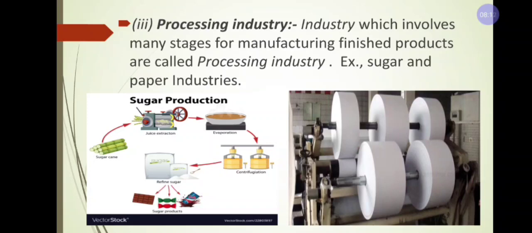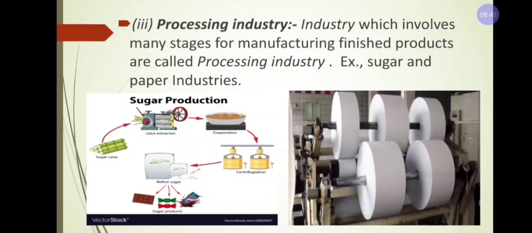And processing industry, the name itself indicates processing. That means it's still not completed. It is called processing industry. In other words, if you want to get the final product, it has to go through several stages or several steps to get the finished product. That means this industry involves many stages of manufacturing of finished goods. I explained, the examples are the sugar and paper industry.